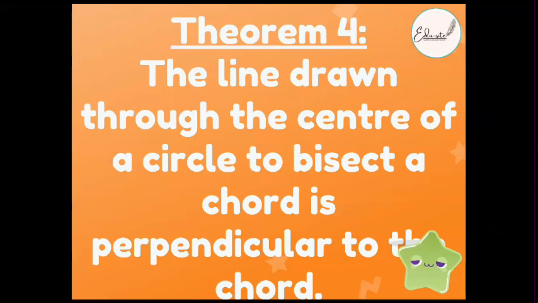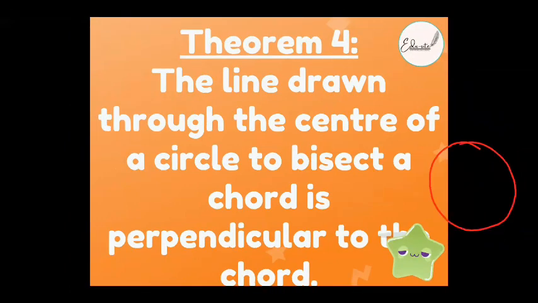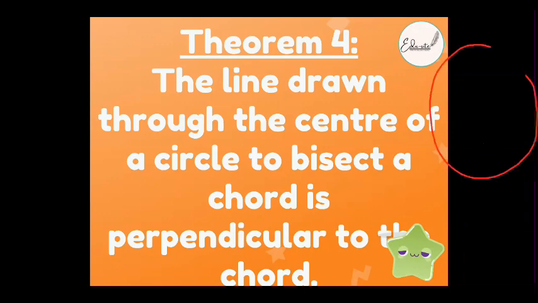Can you please tell me what is theorem number 4? The line drawn through the center of the circle bisects the chord. Yes. If it is bisected, then the line from the center of the circle is actually perpendicular to that chord, correct? Just the converse of theorem number 3. That's all, right? So 4 theorems in total we have studied now.